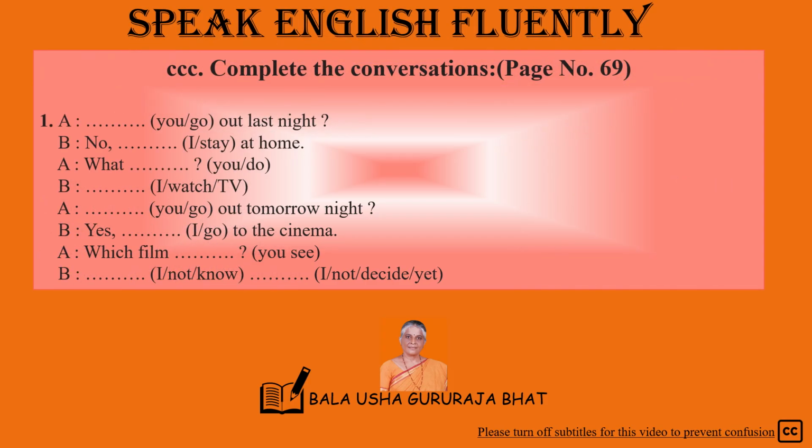Page number 69. Exercise CCC. All mixed together. Complete the conversations. First one. Did you go out last night? No, I stayed at home. What were you doing? I was watching TV. Will you be going out tomorrow night? Yes, I'm going to the cinema, or I'll be going to the cinema.